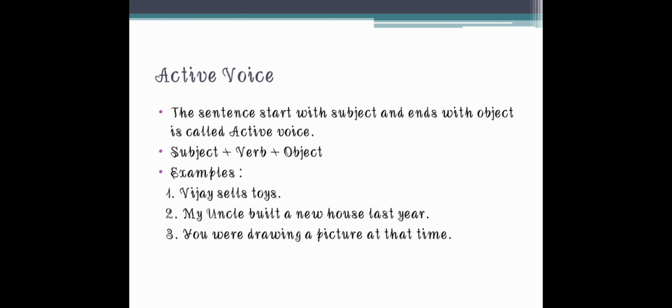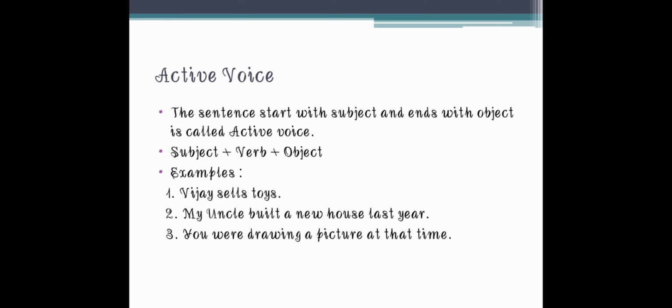Here in the first sentence, Vijay is the subject, sells is the verb, and toys is the object. Then in the second sentence, my uncle is the subject, built is the verb, and a new house is the object. In the third sentence, you is the subject, drawing is the verb, and a picture is the object.